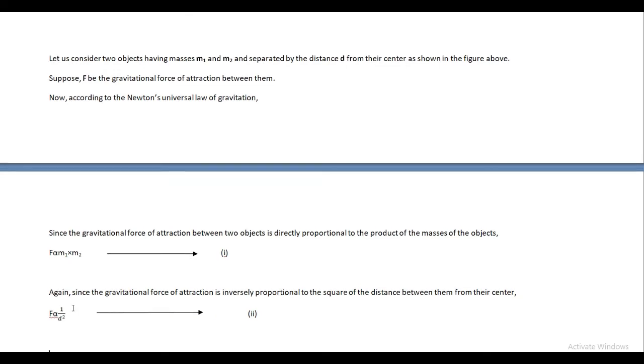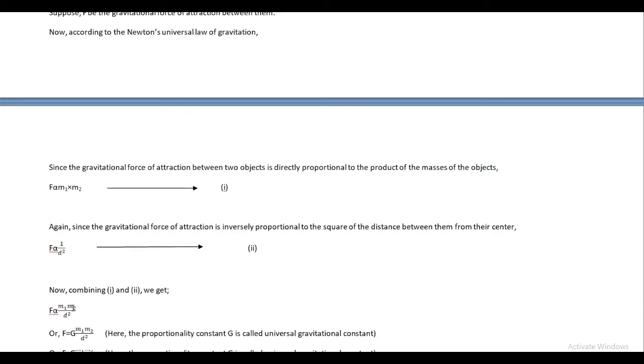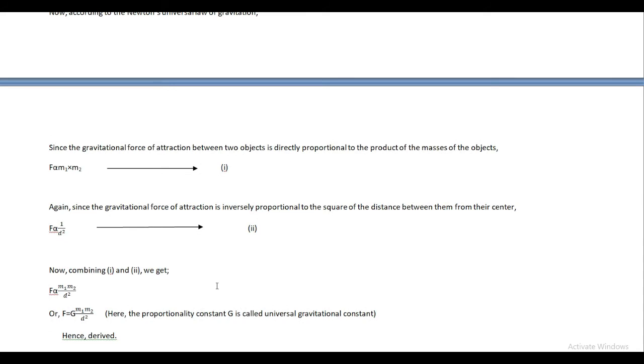The statement has said so. Then Newton's law of gravitation has also said the gravitational force of attraction is inversely proportional to the square of the distance between their centers. So first of all, you have to know that inversely proportional means whenever we write it mathematically, we have to write 1 upon.